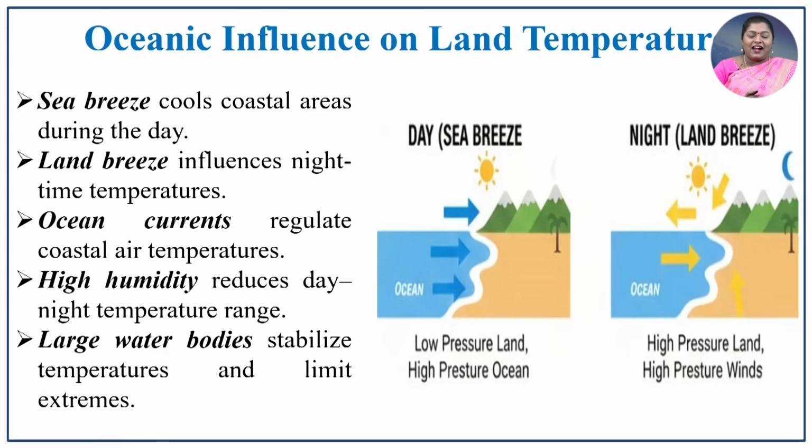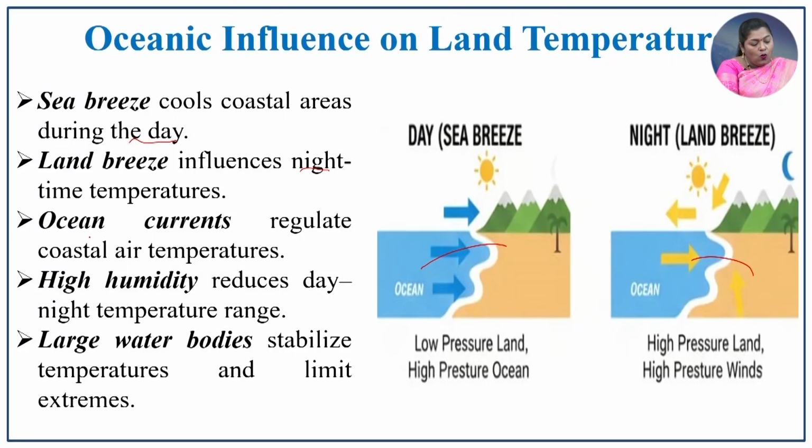The next important factor is the oceanic influence on land temperature, that is, sea breeze and land breeze. The sea breeze is the wind blowing from water bodies to the land mass in the daytime, and the land breeze blows from land towards the water bodies, that is, the ocean, in the night time. This day and night movement of wind adversely affects the local temperature. And then the ocean currents, that is, warm and cold ocean currents which circulate in the ocean, affect the temperature of the coastal region as well as the interior of the continents.